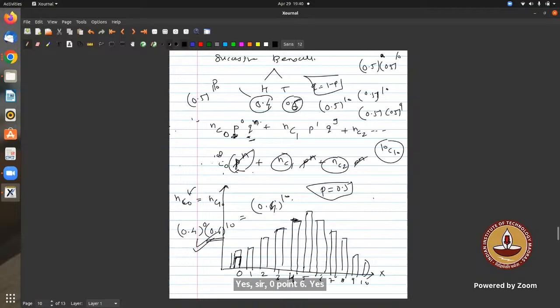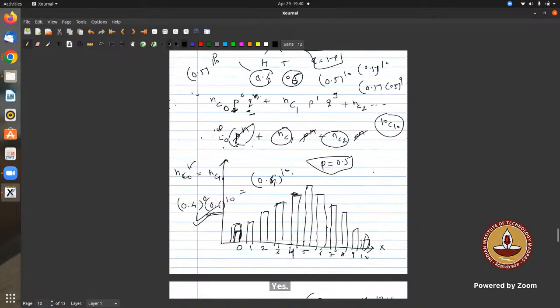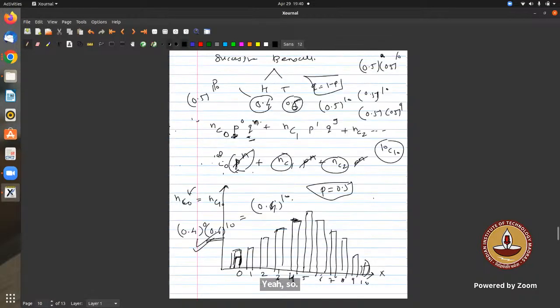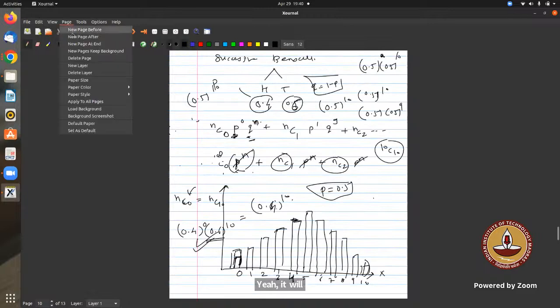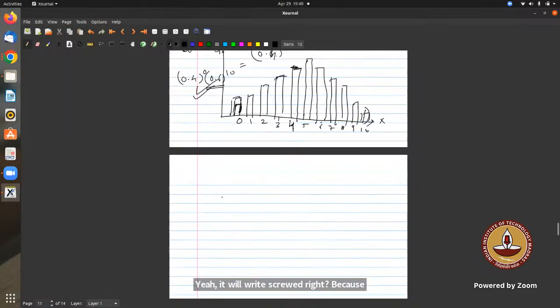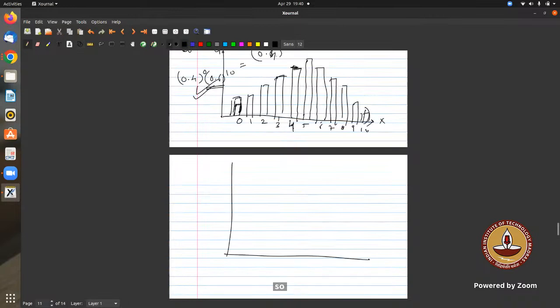So what will happen? This right bar will be much higher than this, so it will not be symmetric. It will skew to where? Right skewed, right? Because of that, my graph will look somewhat like this.